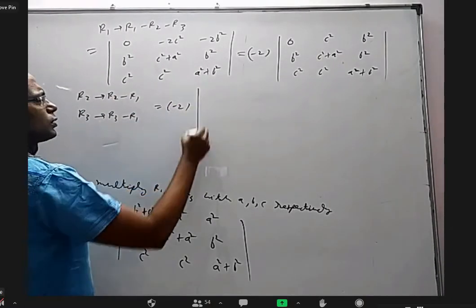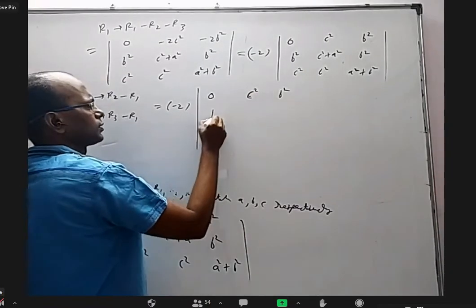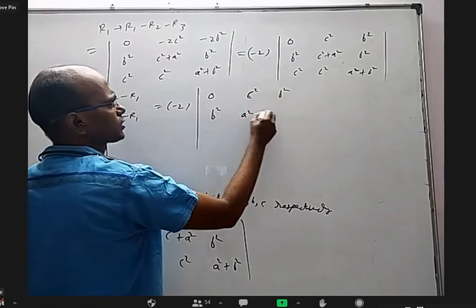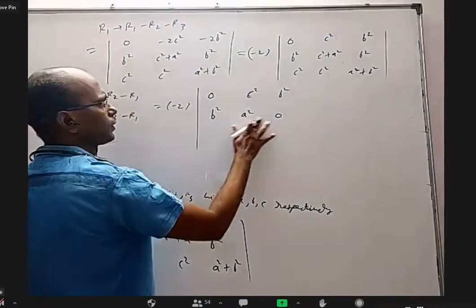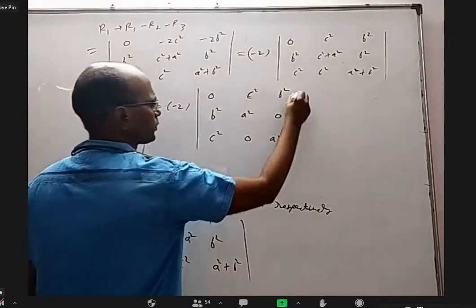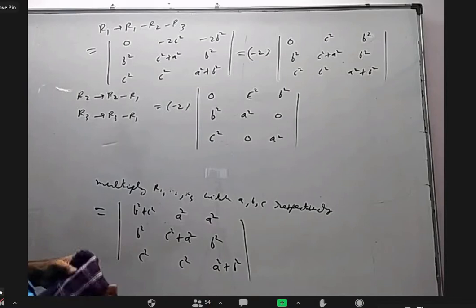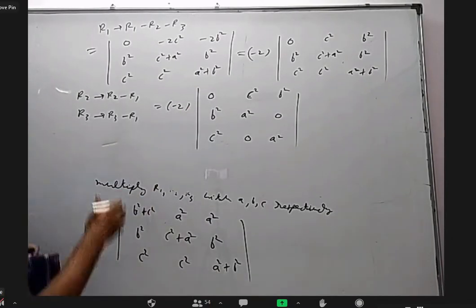Okay, minus 2 into 0, c square, b square. This is b square, this is a square, this is 0. This is c square, this is 0, this is a square. Even though we did not get 2 zeros in one row, at least we got enough zeros. So let us expand directly.